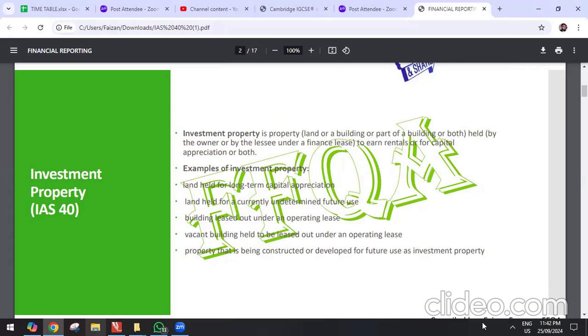So what will you do with it? I will rent it out. It is an investment property because you are not using it in your business activities. It is not land and building, it is investment property.